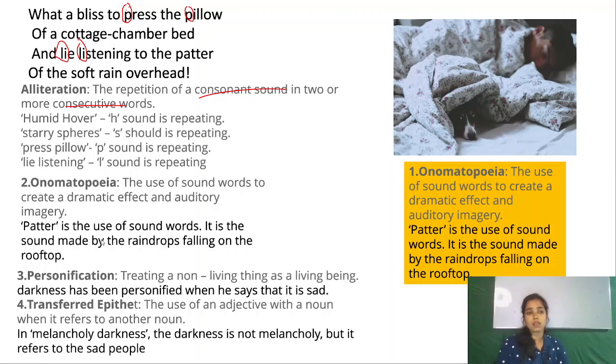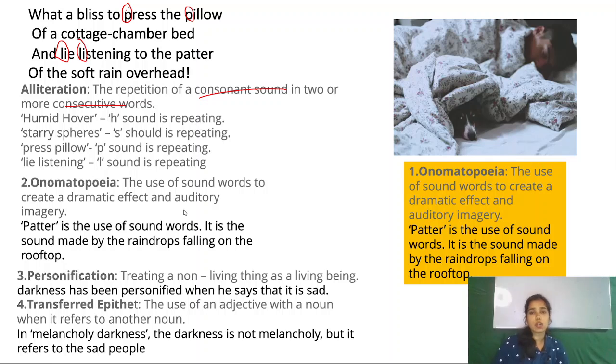Now let's see what is onomatopoeia. What is an onomatopoeia? तो onomatopoeia वहाँ पे कहेंगे हम उसे when we use a word to show the sound of something, है ना, किसी चीज़ के साउंड को रिप्रेजेंट करने के लिए जो वर्ड यूज होता है उसे onomatopoeia कहते हैं. The use of sound words to create a dramatic effect and auditory imagery is known as an onomatopoeia. So in this stanza, patter is use of sound words. patter का यूज किया गया है साउंड वर्ड को रिप्रेजेंट करने के लिए. So here patter is representing the sound of raindrops. So this is an onomatopoeia.